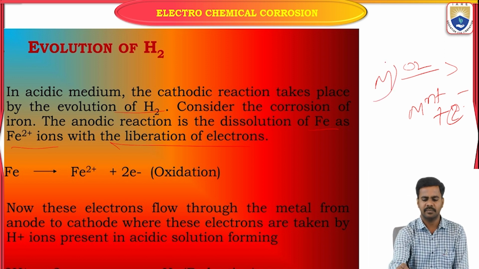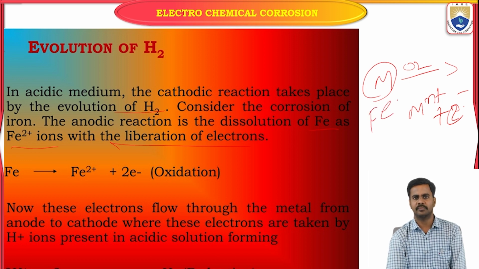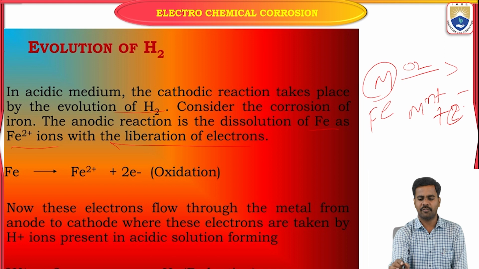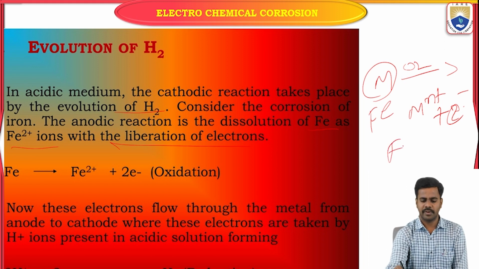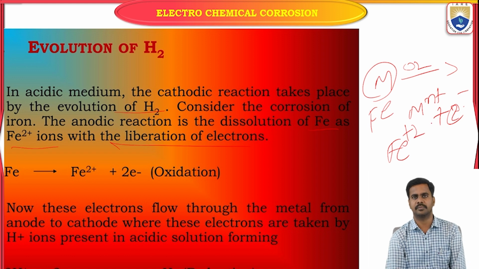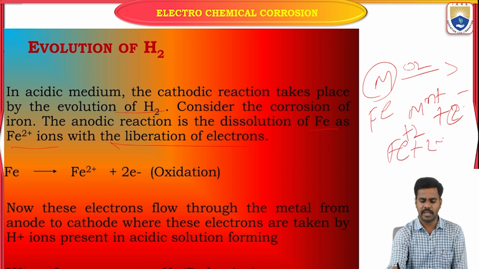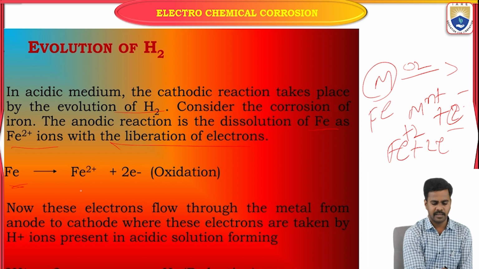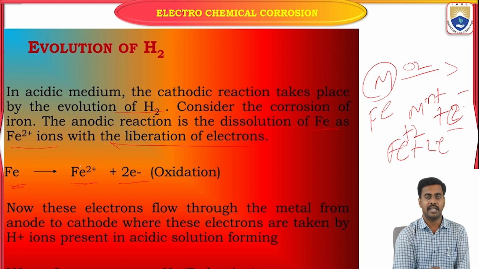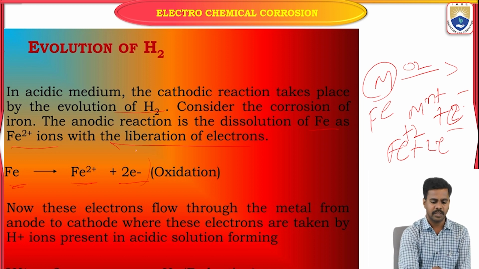In place of metal, I am going to take iron. So iron converts into Fe+2 ions by the liberation of 2 electrons. Look here, iron undergoes oxidation and is converted into Fe+2 ion by the liberation of electrons.